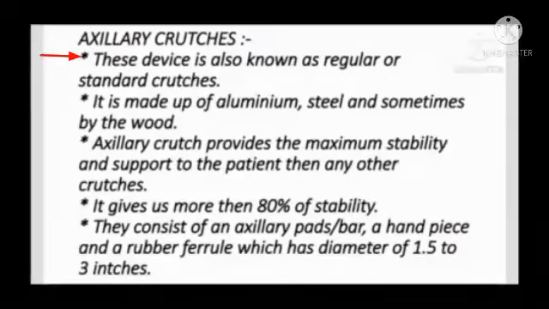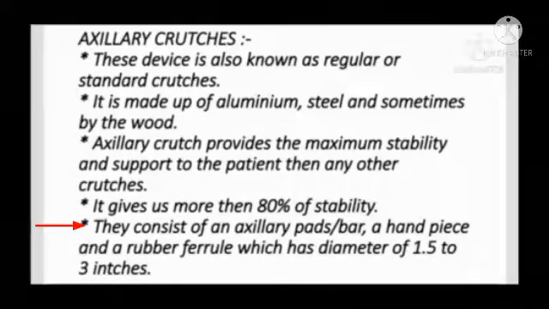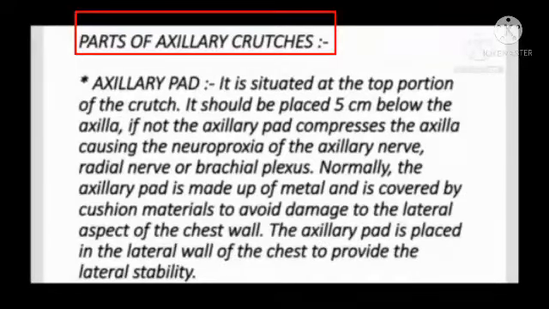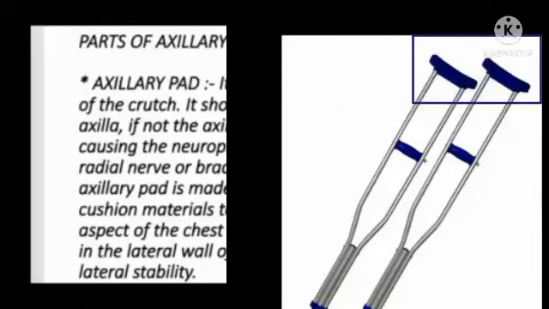Axillary crutches: these devices are also known as regular or standard crutches. They are made up of aluminium, steel and sometimes wood. Axillary crutches provide maximum stability and support to the patient compared to any other crutches. They give more than 80% of the stability. They consist of an axillary pad or bar, a handpiece and a rubber ferrule which has a diameter of 1.5 to 3 inches.